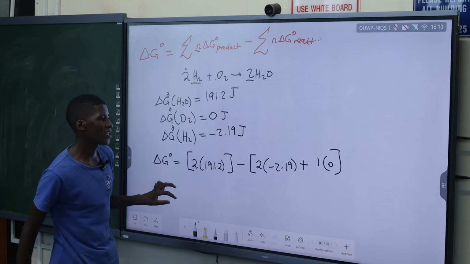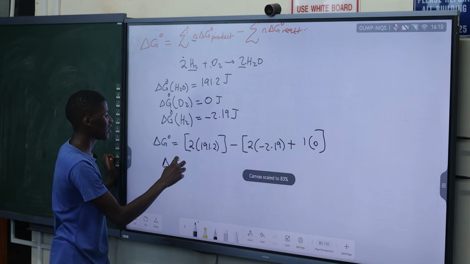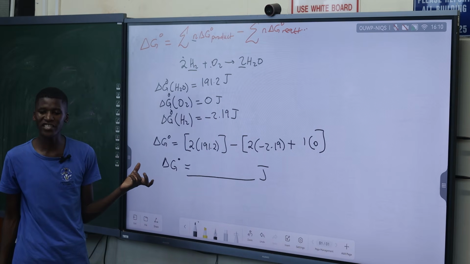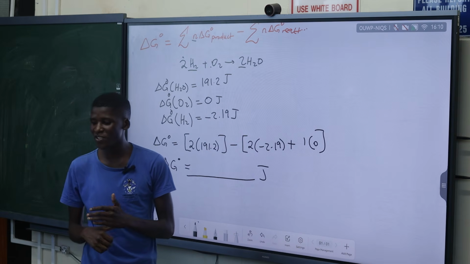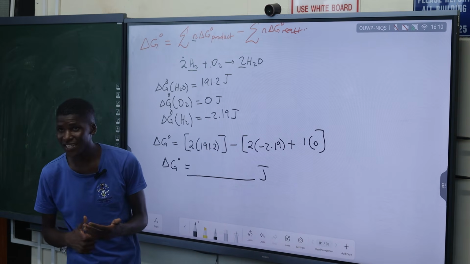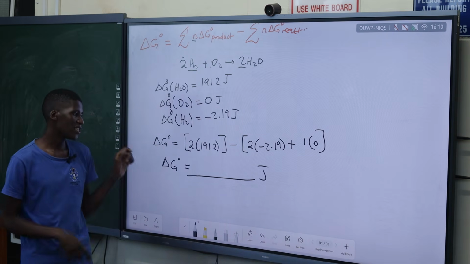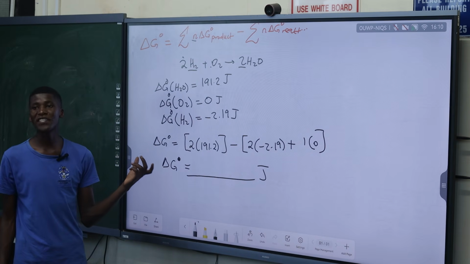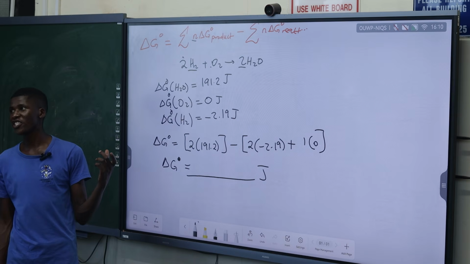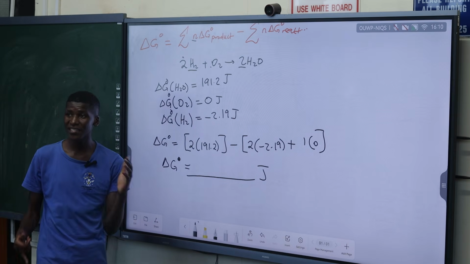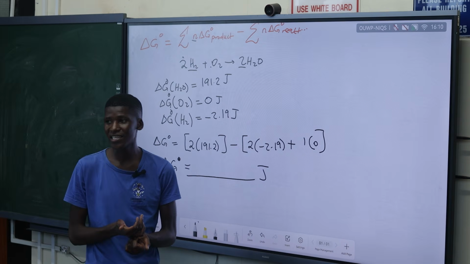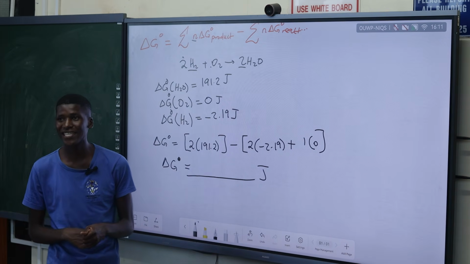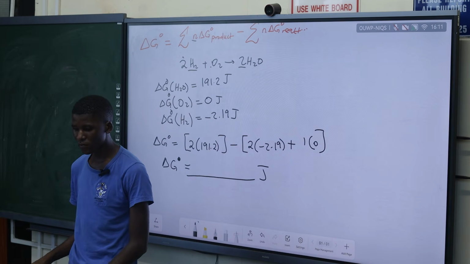So this is going to give you delta G, whatever you find there. That will be the Gibbs energy under standard conditions. So it is the standard free energy of reaction. It's known as the standard free energy of reaction. We put this note on top. So this is the Gibbs free energy if it happens under standard state conditions. Actually, what are standard conditions? It's 1 molar concentration, 1 atmospheric pressure, and 298 Kelvin, which is room temperature.